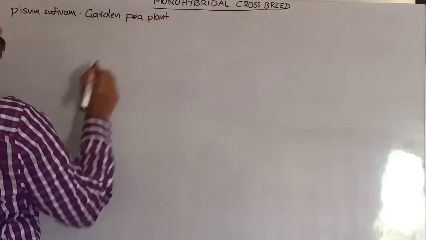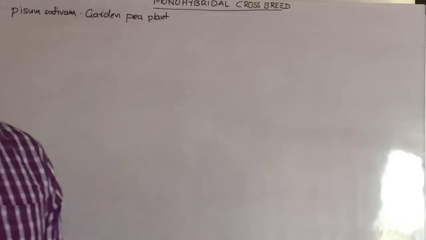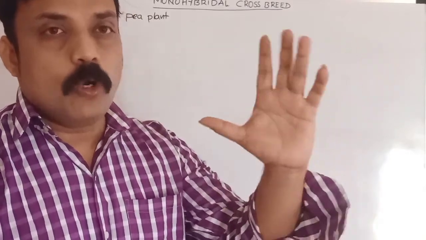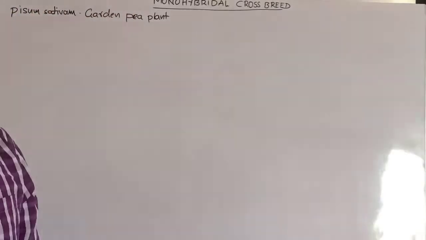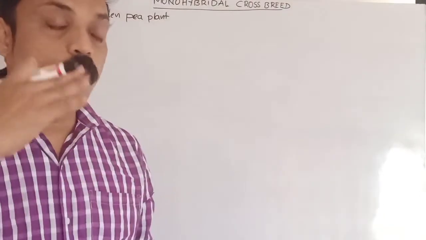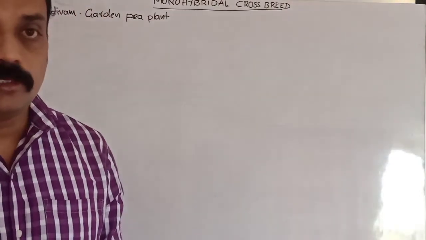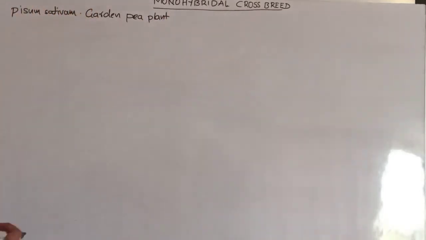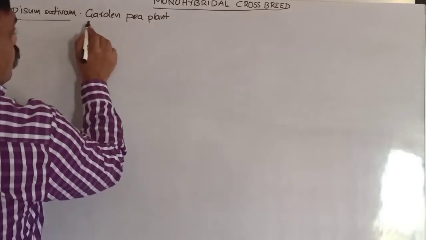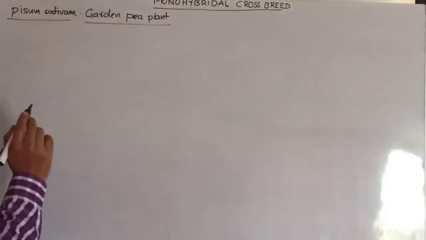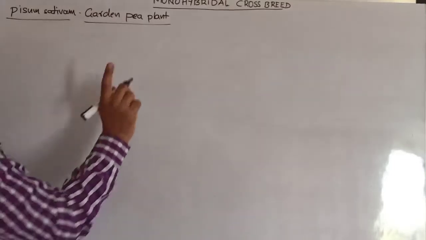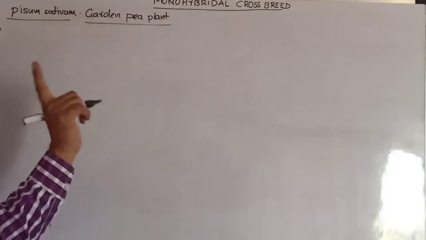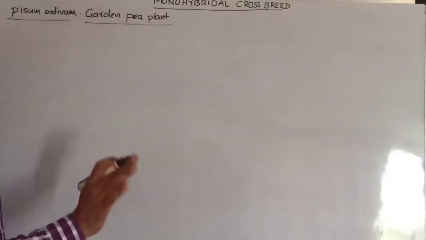He selected one plant and first observed one characteristic of that plant. Gregor Mendel observed only one characteristic. He crossbred the plant and observed what that characteristic showed in every generation. So in the monohybrid cross, he selected Pisum sativum, the garden pea plant, and observed only one characteristic, so it is called mono, meaning a single-trait cross. He selected only one trait and observed that characteristic only.